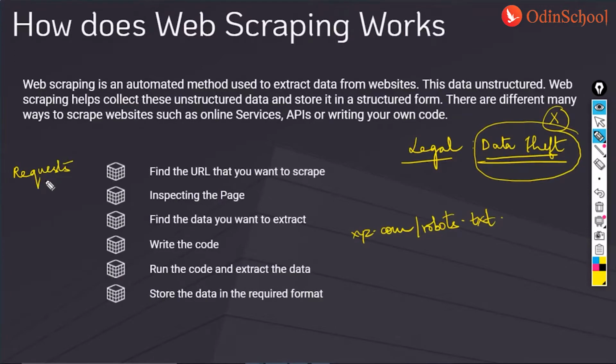Then after requests, the second library I would be using is Beautiful Soup. Why do we need Beautiful Soup, guys?